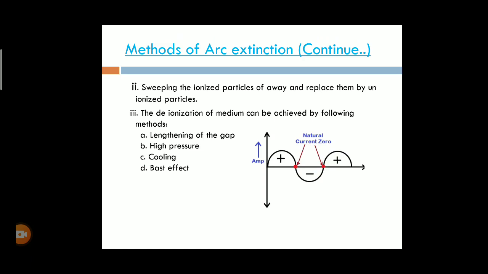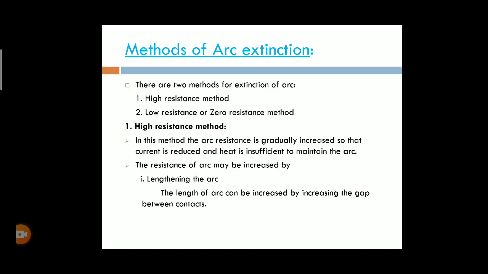Next is the sweeping of the ionization particles, and then the deionization of particles. These are the two methods for extinguishing the arc. First is the high resistance method. This high resistance method may be increased by lengthening the arc.